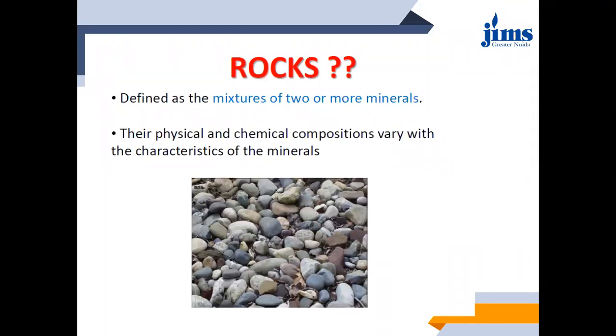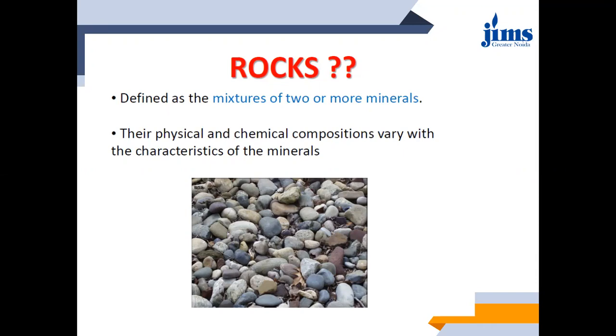But practically it does not happen that you get only one mineral in a rock. There will be other minerals also, but the proportion of one mineral will exceed 90 to 95%. That will constitute a single mineral rock. So in general we say that rocks are mixtures of two or more minerals.